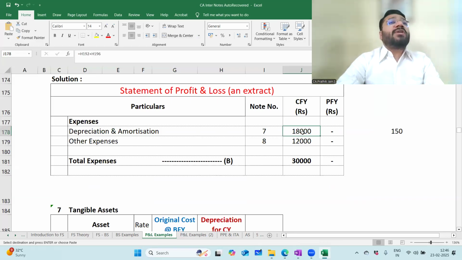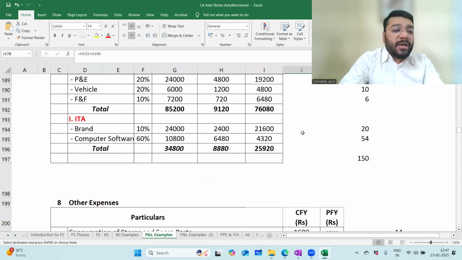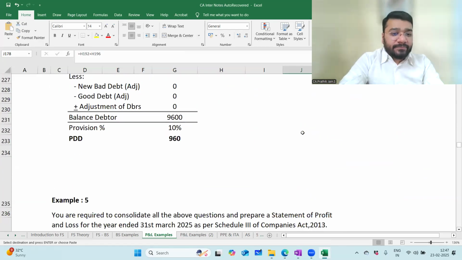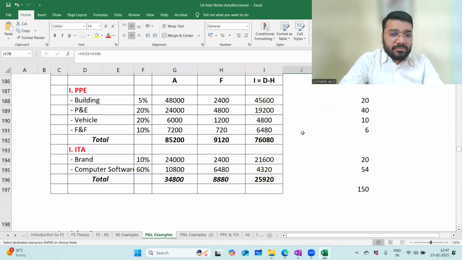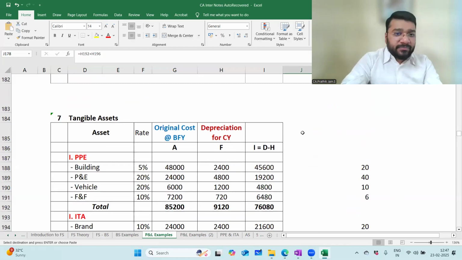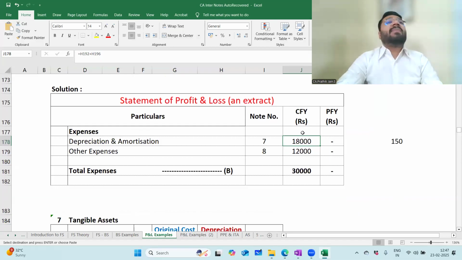So if the users of the financial statement want to know in this 18,000 how much is depreciation and how much is amortization, they'll go and refer to the notes to accounts. They'll come and check here. Automatically, they'll get to know how much is for depreciation, how much is for amortization. So in the P&L, you'll give the summary. Please understand, trial balance, P&L and balance sheet are a summary of the financial statement.